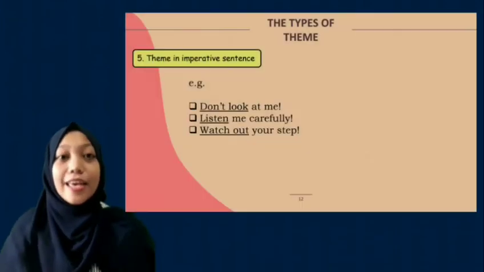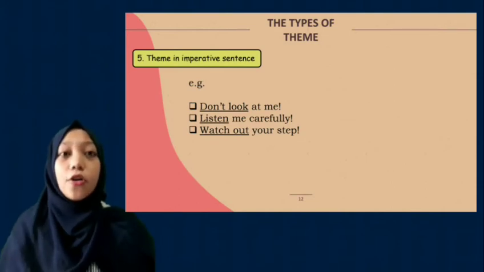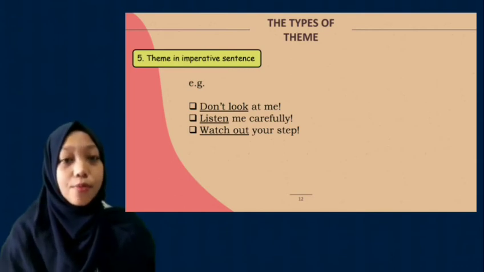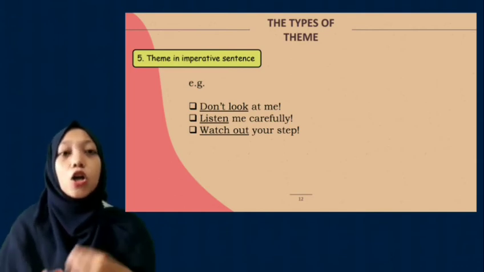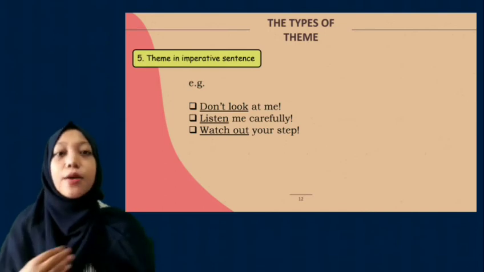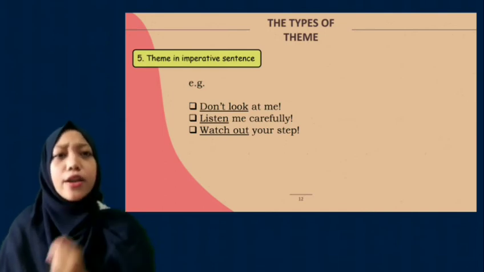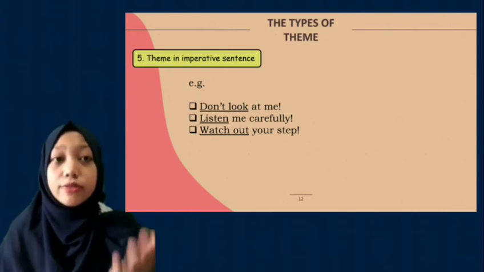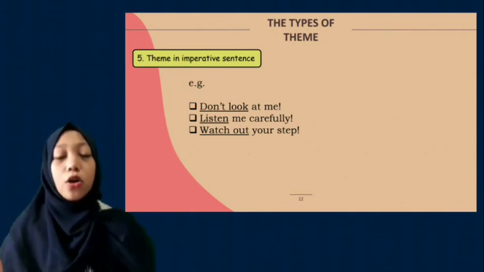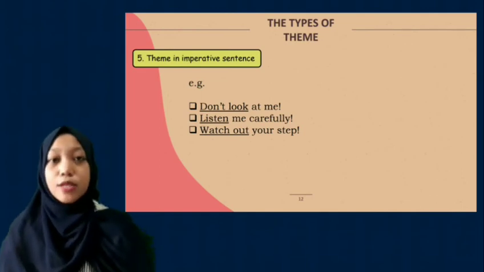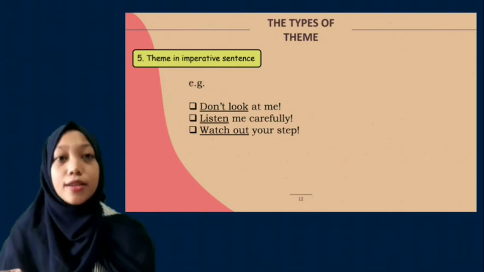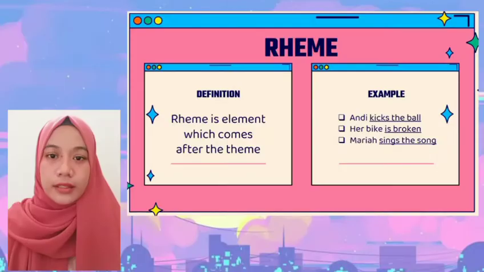Okay, next, theme in imperative sentence. For example, "Close the door." The sentence has a topical theme. Why? Because close is a process. It is a material process, and one of the requirements to become a topical theme is that it has to be either a participant, a process, or a circumstance. So close is a process and the topical theme.